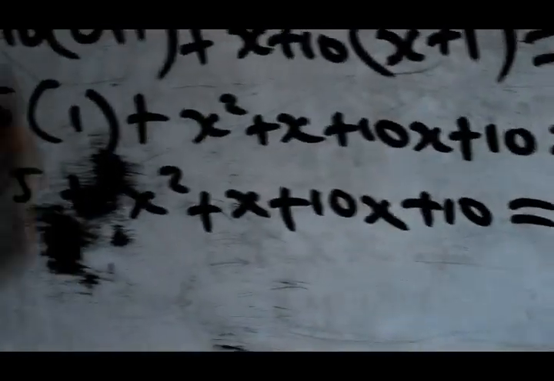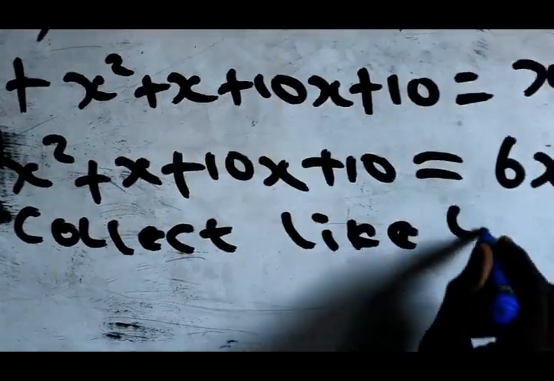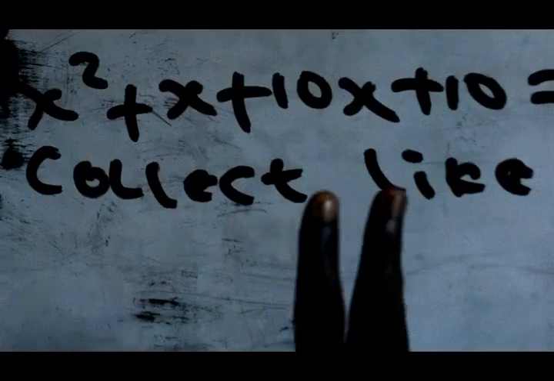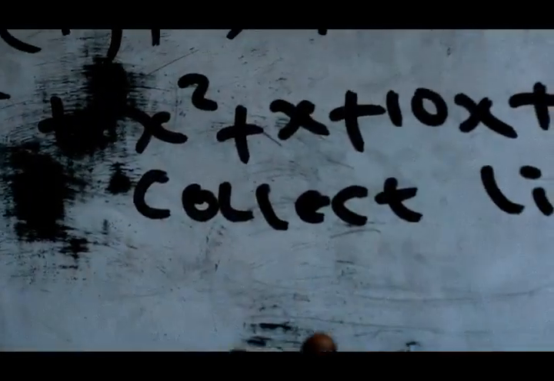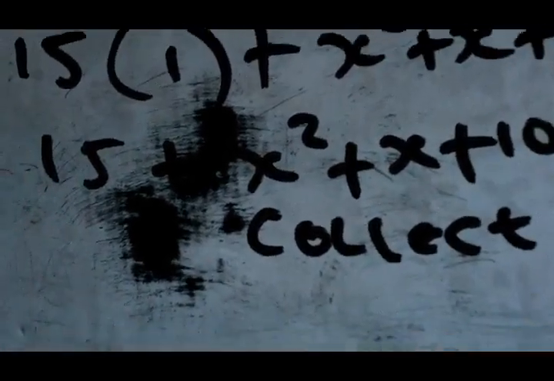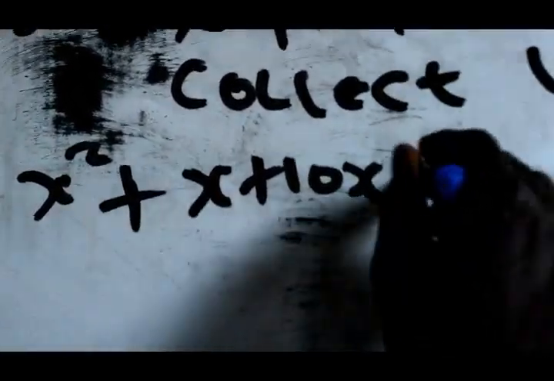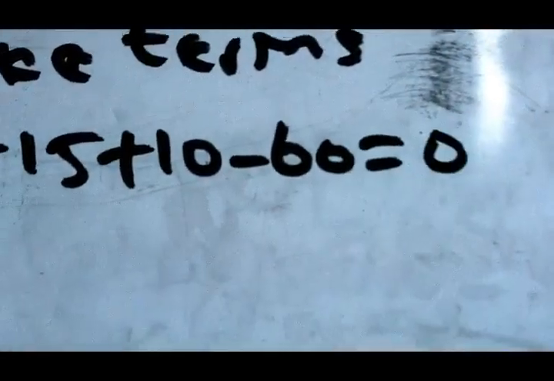Now you go to what is called collection of like terms. Collect like terms. Now in collection of like terms, the ones that have variables, which are called the x, will go to one side, while the ones that don't have a variable, the non-x, will go to another side. Now we have x squared plus x plus 10x minus 6x, plus 15 plus 10 minus 60 equals 0.